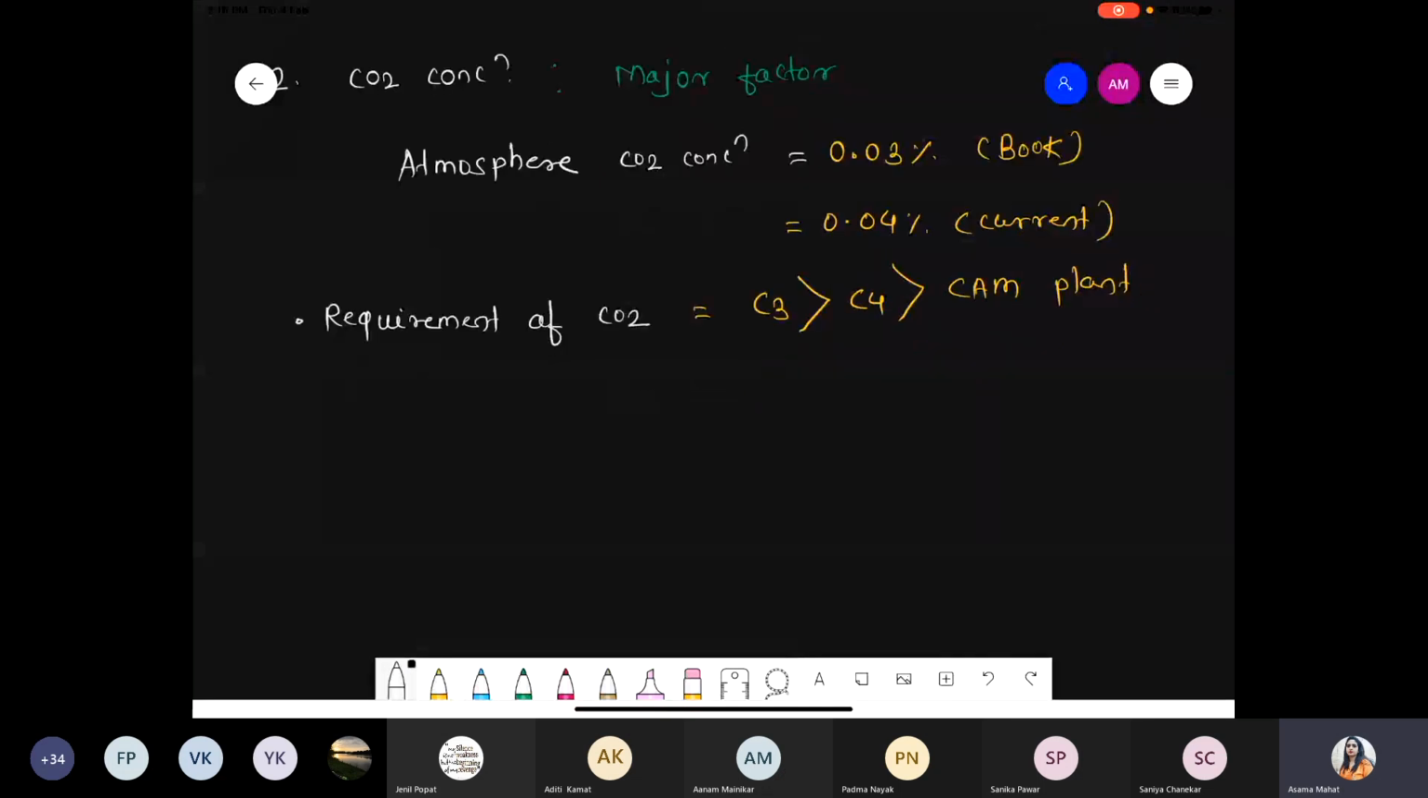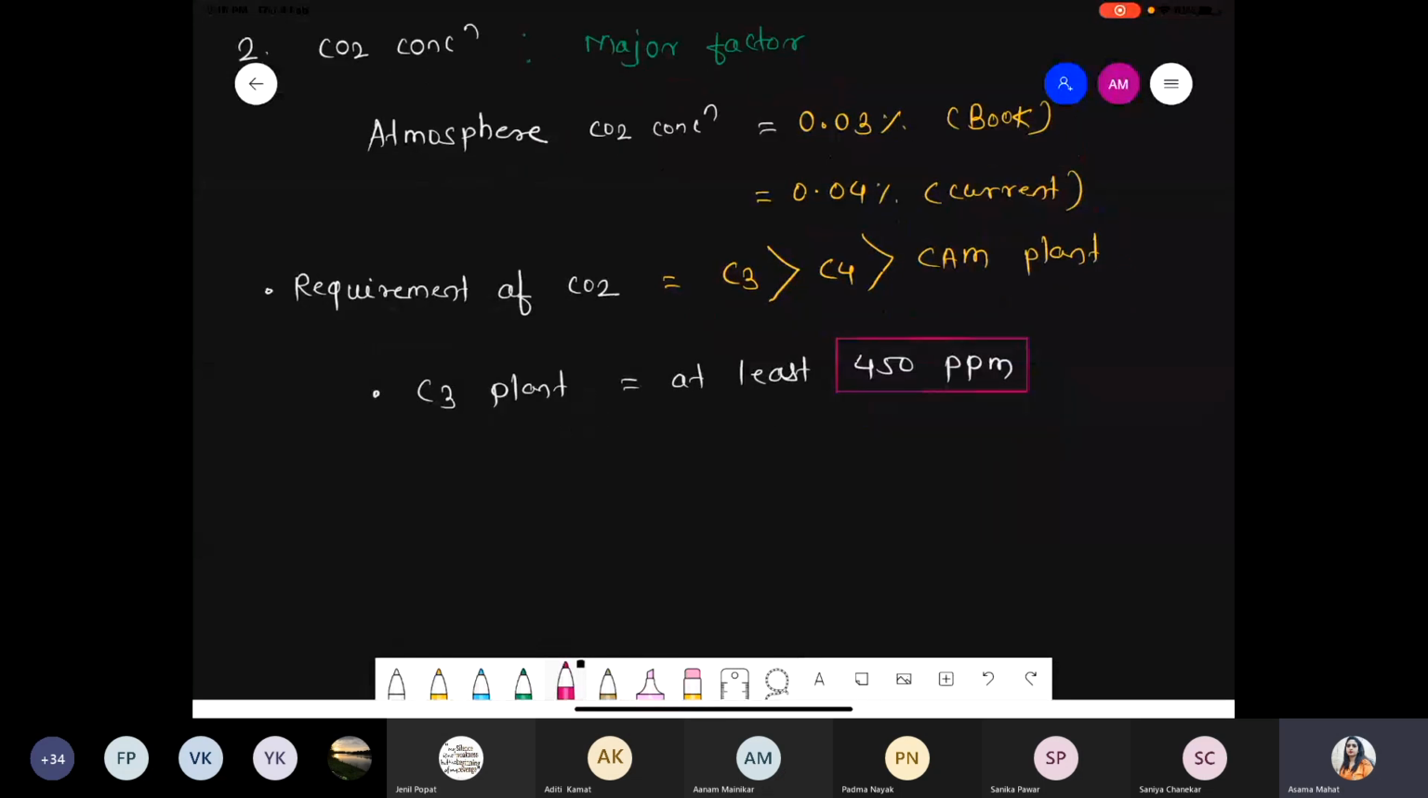First of all, we are talking about the C3 plant. In case of the C3 plant, now what happens? Simply, we are talking about the concentration of carbon dioxide which is required, at least 450 ppm. 450 ppm is the concentration of carbon dioxide which is required in the C3 plant. ppm long form is parts per million. Basically it's a unit. So for the C3 plant, at least 450 ppm concentration is required, right?